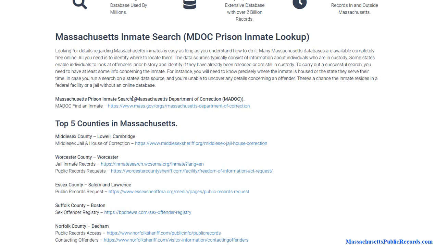One of the first options you have is the Massachusetts Department of Corrections. Now, this is the prison system. This is where you find people that are typically spending more than 12 months in, with a sentence of over 12 months, typically for more serious crimes.